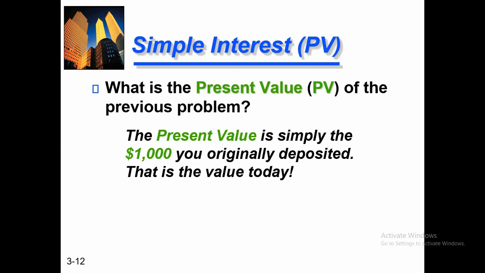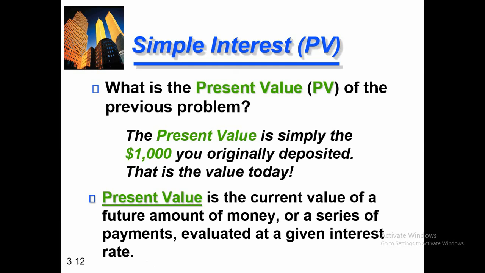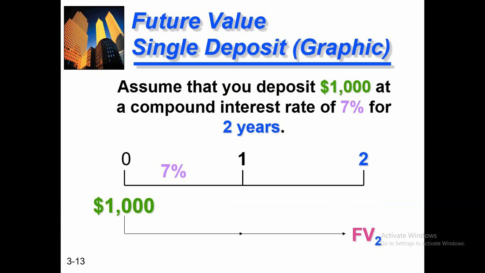The present value is simply the 1,000 you originally deposited, that is the value today. Present value is the current value of a future amount of money or a series of payments evaluated at a given interest rate. So your current investment which you are investing today is your present value of investment.